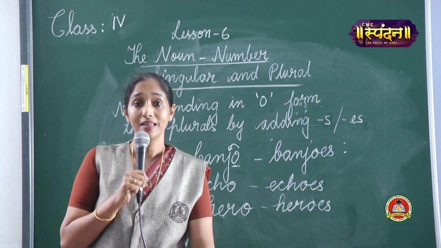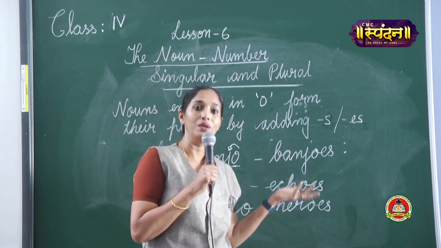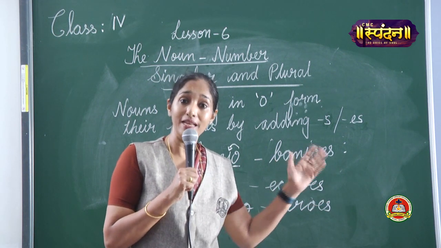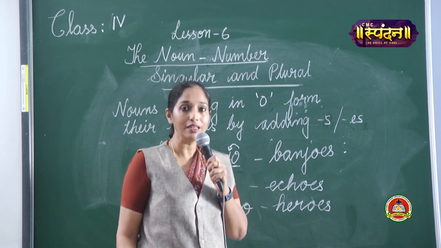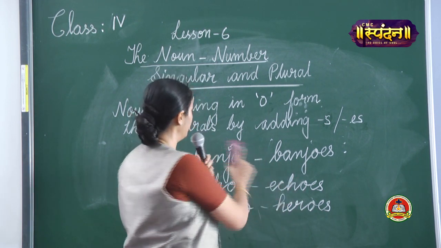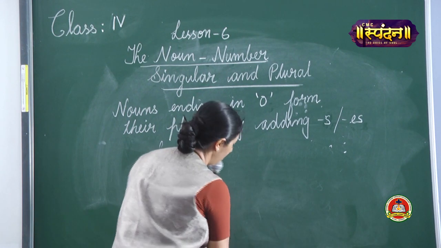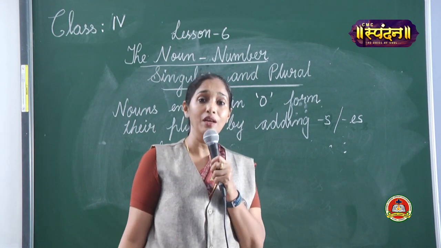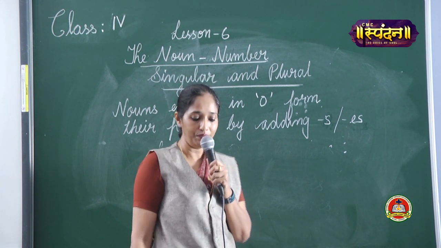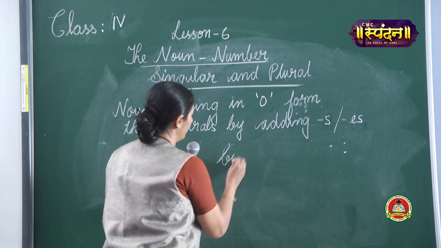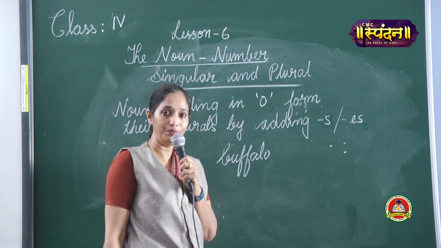Again, in this also we have exceptions where you can add S or ES to the same word. Let's have a look at a few words like that. Nouns that take both S and ES to form the plural. Buffalo.